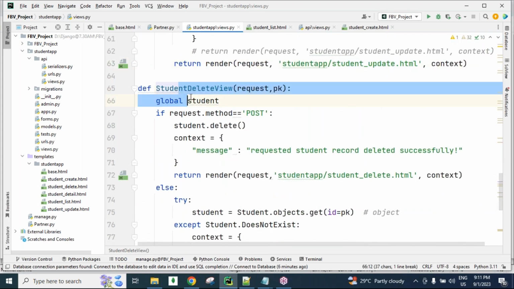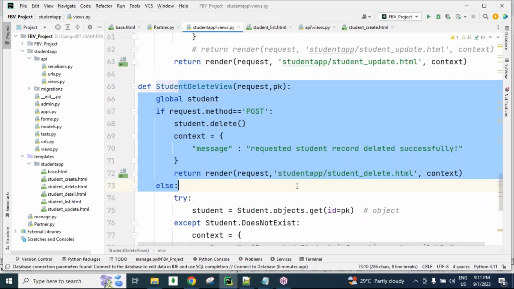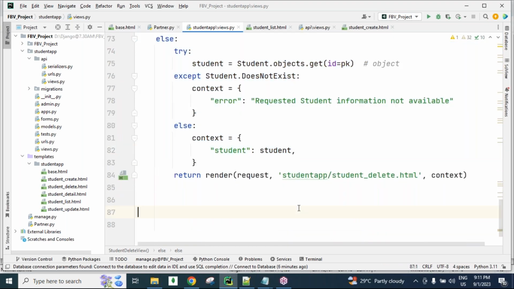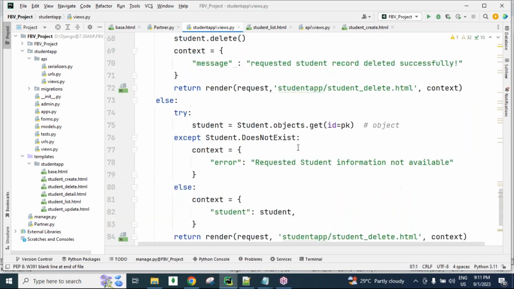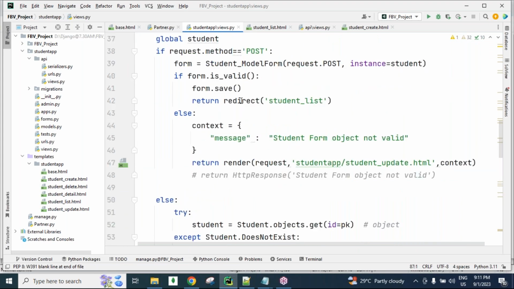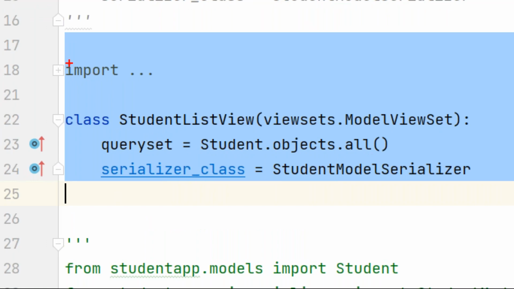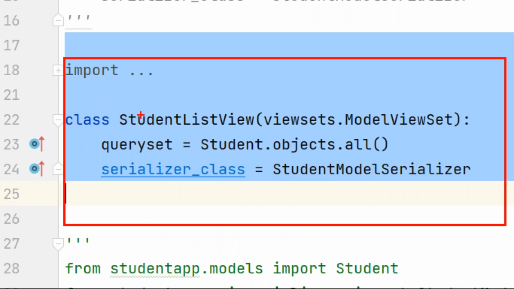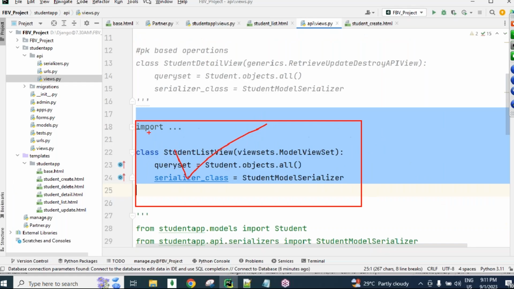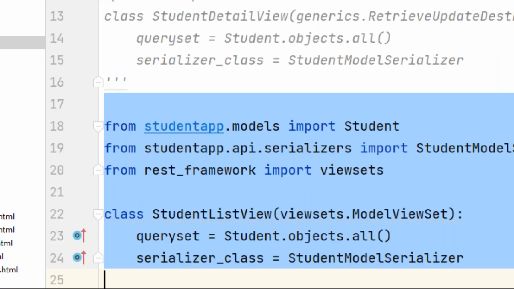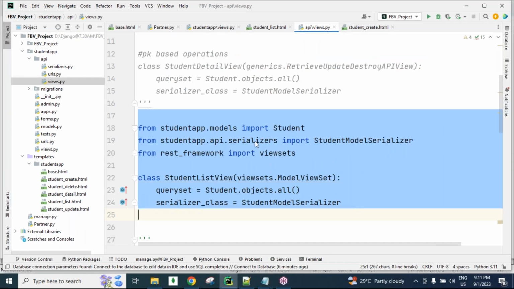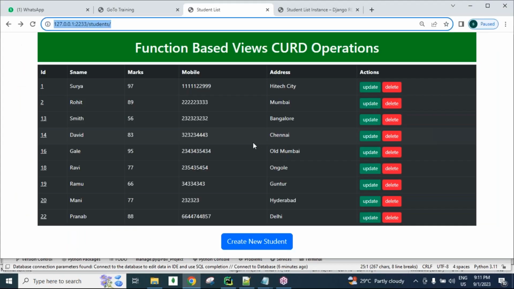And next, this one is for deleting. So all these lines of code are required in Django, but in the REST API, guys, just these 3 lines of code are enough. Here some lines we are importing. That's it. These lines of code can do all CRUD operations, guys.